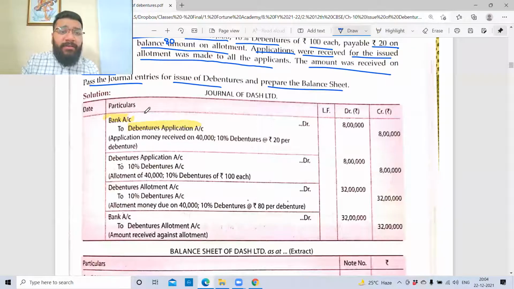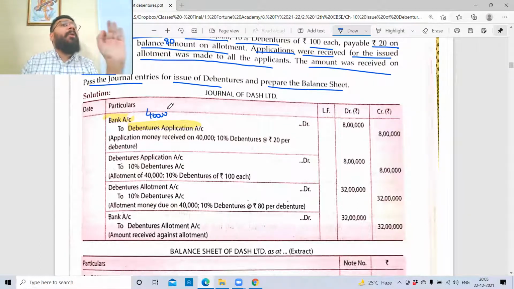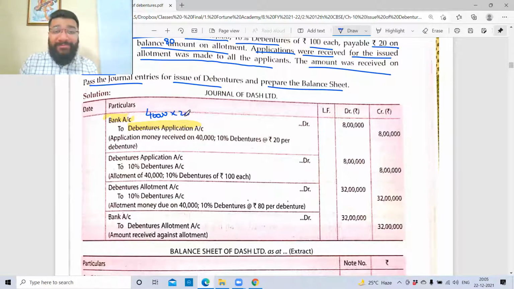What is the quantity of shares? 40,000. And what is the amount we're collecting per debenture? 20 or 100? See, I told you. 40,000 times 20 rupees is 8 lakh rupees. Being application money received towards 40,000 debentures at the rate of 20 per debenture.